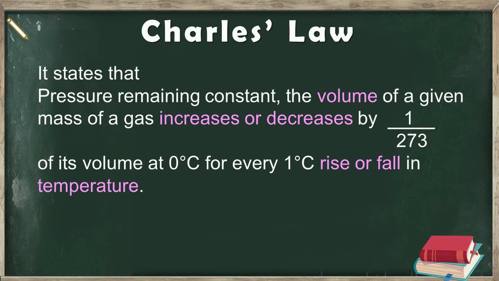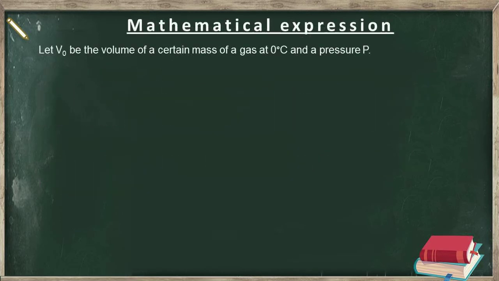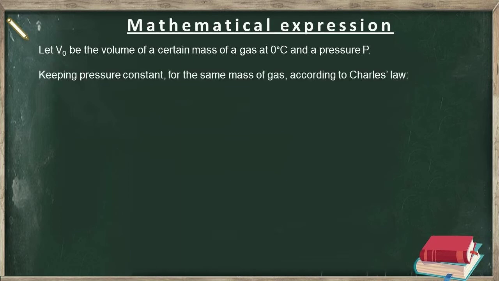For that, suppose a certain mass of a gas at temperature 0 degrees Celsius and a pressure P has volume V0. Now, if the temperature of the gas is increased from 0 degrees Celsius to 1 degree Celsius, then according to Charles' law, its volume will increase by 1 over 273 of its volume at 0 degrees Celsius. Therefore, the volume of the gas at 1 degree Celsius will be equal to V0 plus 1 over 273 multiplied by V0.